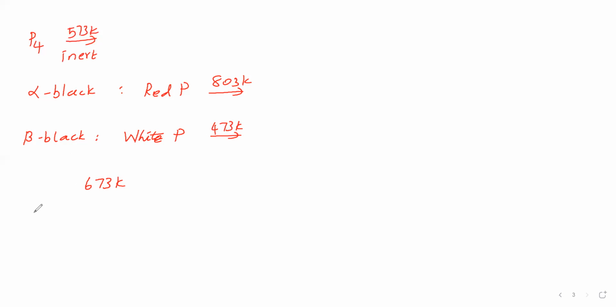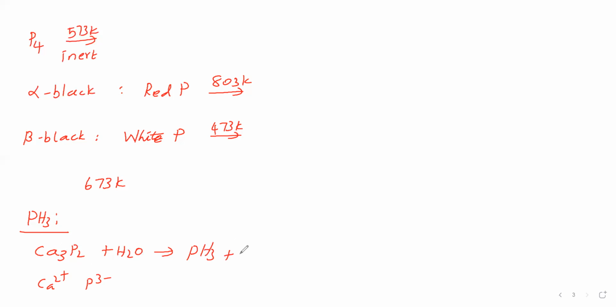Next compound, phosphine. How to prepare phosphine? We will take calcium phosphide, Ca3P2. The oxidation number of phosphorus is -3 here. Calcium phosphide is treated with water. This phosphide, P3-, undergoes hydrolysis. We can write P3- here and calcium here; cross multiplying, you get calcium as +2 and phosphorus as 3-. This phosphide takes H+ from water and becomes phosphine.